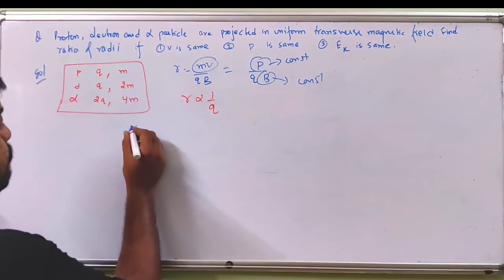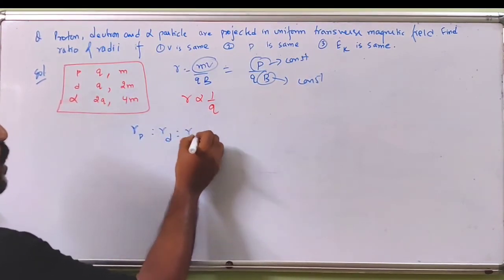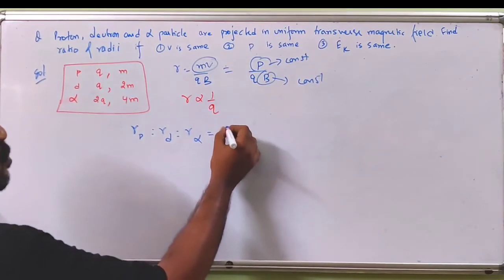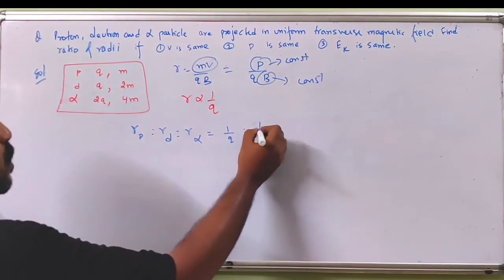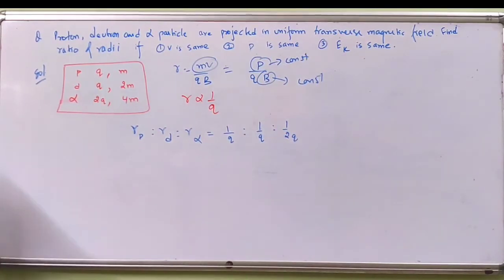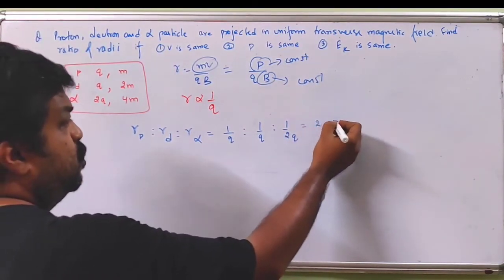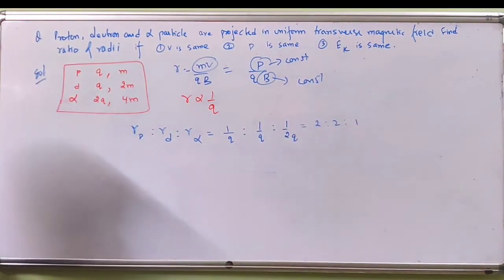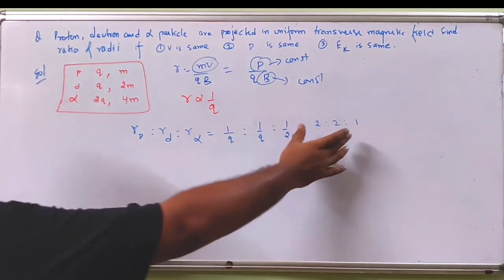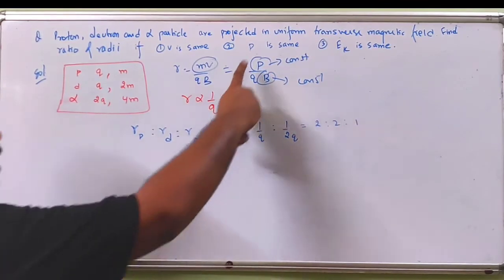So only the charge terms will come. Rp is to Rd is to R alpha will be equal to 1 by q is to 1 by q is to 1 by 2q. Isn't it? So that will be equal to 2 is to 2 is to 1. This will be the ratio of the radii, 2 is to 2 is to 1, when momentum is the same.